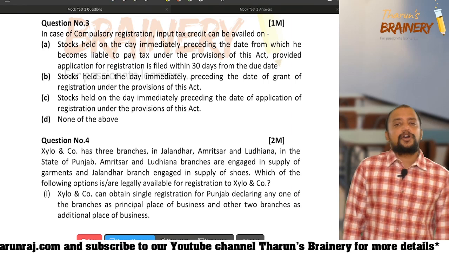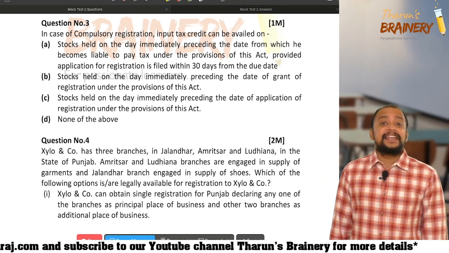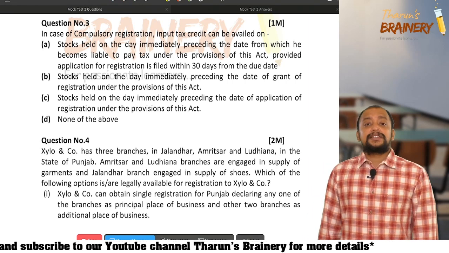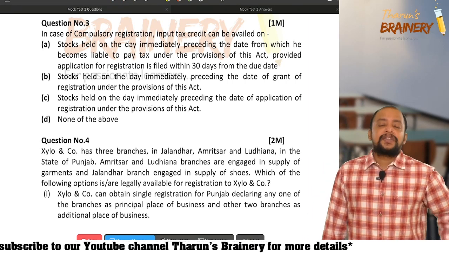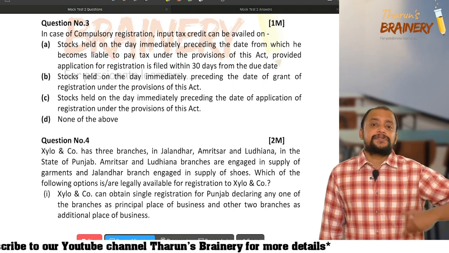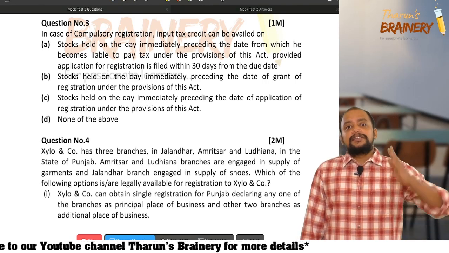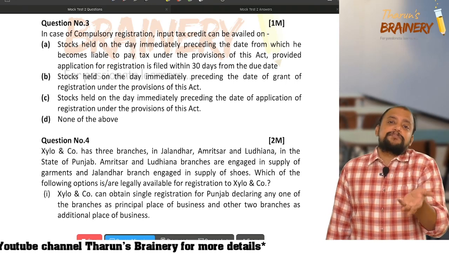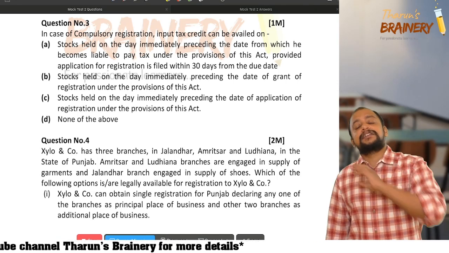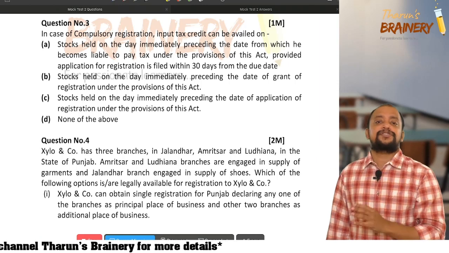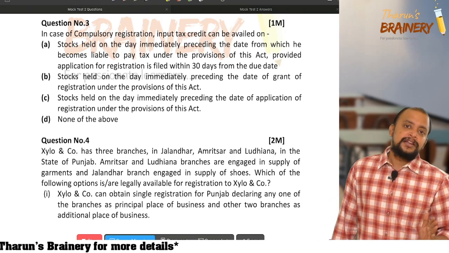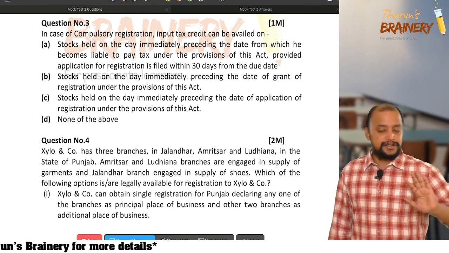There is a concept called section 18(1)(a): whenever a person is liable to get registered and makes application for registration within 30 days, then that person can take ITC with respect to GST paid on inputs held in stock, inputs in WIP, inputs in FG which is in stock, immediately before the day that person is liable to get registered.